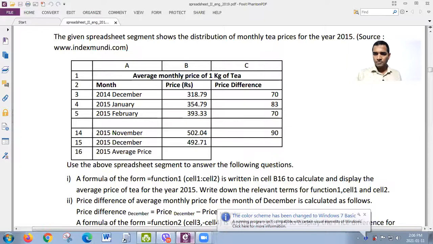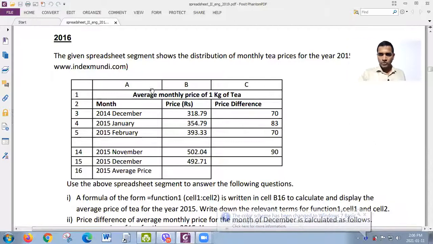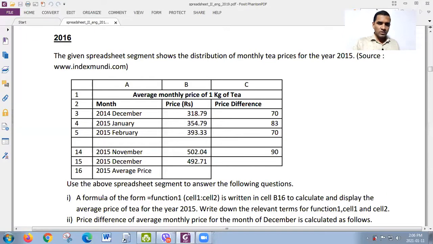Right, look here. This is the 2016 past paper. It would be better if I do 2 or 3 past paper questions, but we don't have enough time. But I will try to manage with this first one only, right?